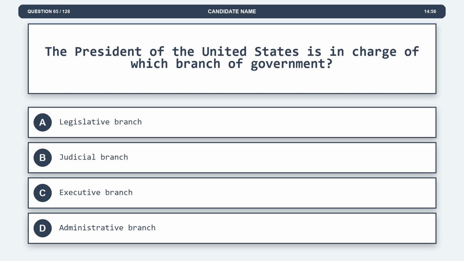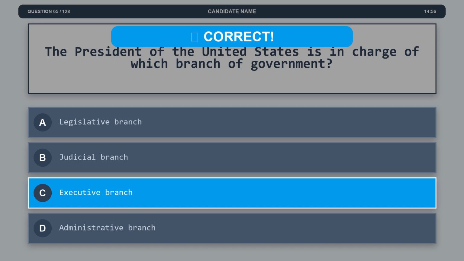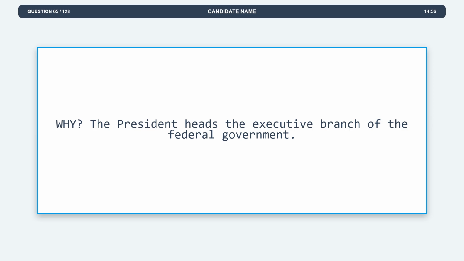Question 65. The President of the United States is in charge of which branch of government? Option A, legislative branch. Option B, judicial branch. Option C, executive branch. Option D, administrative branch. The correct answer is option C, executive branch. Explanation. The President heads the executive branch of the federal government.